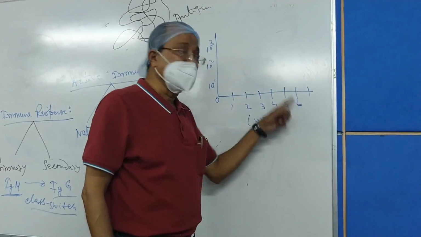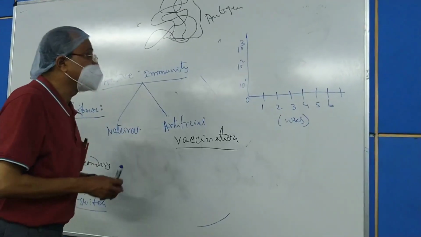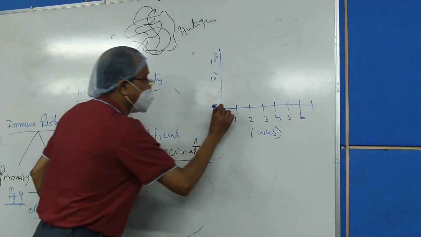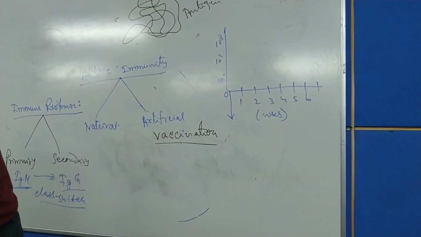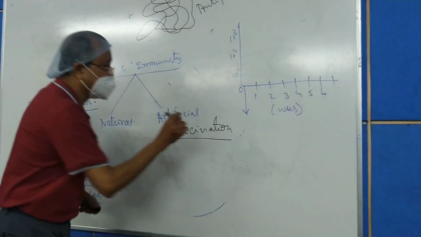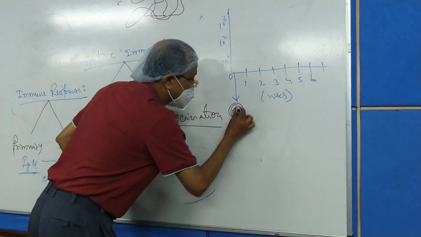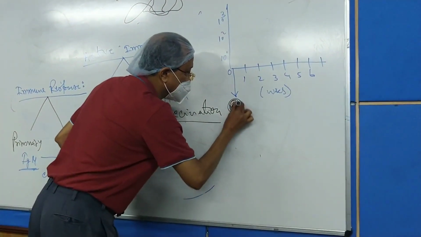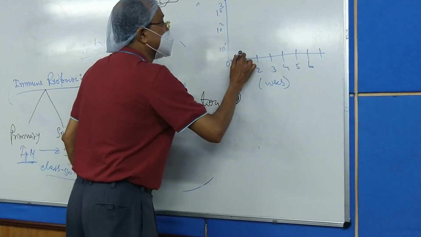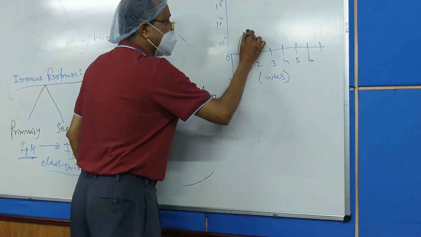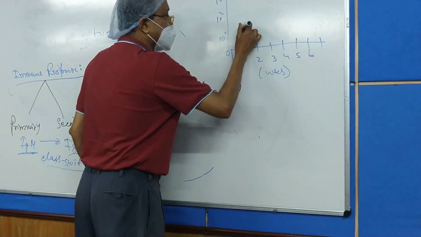Now it is seen, if the first antigen is given over here, for example, your so-called first dose, what will happen? After 3 to 4 days, there will be a rise of the graph like this, and this is IgM.